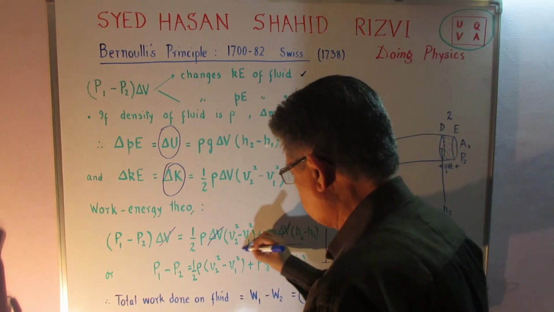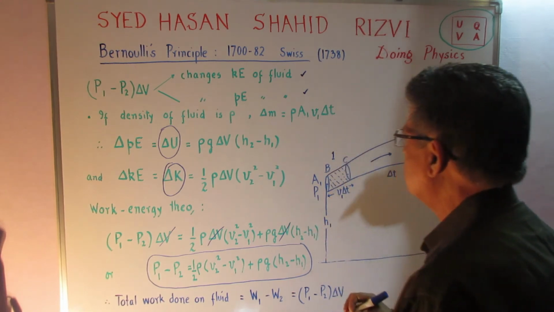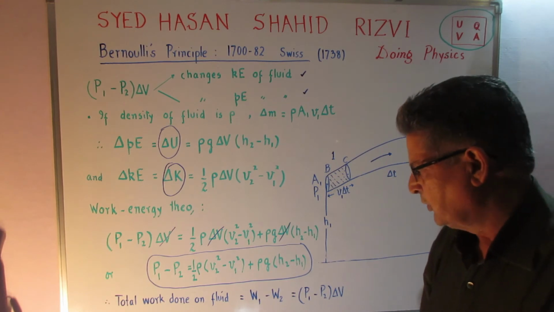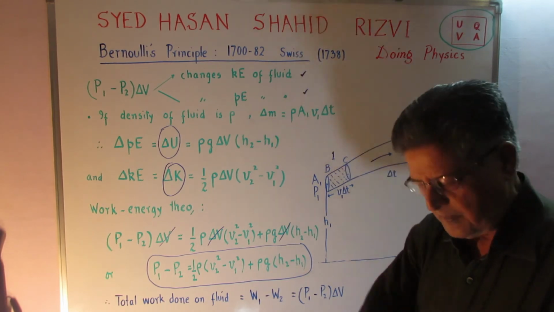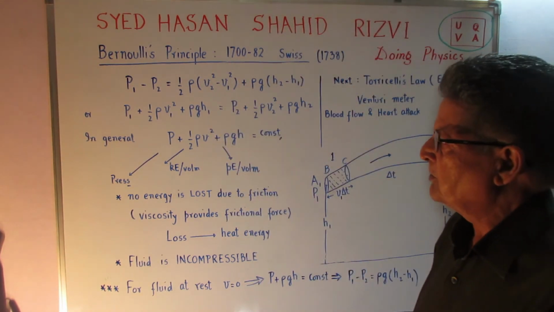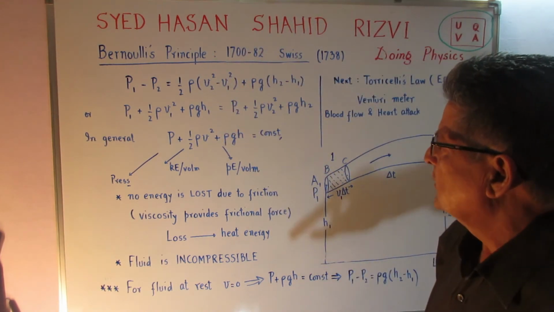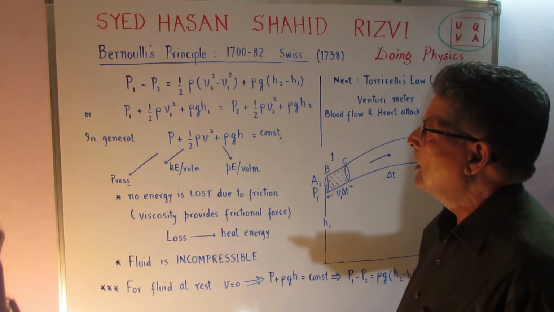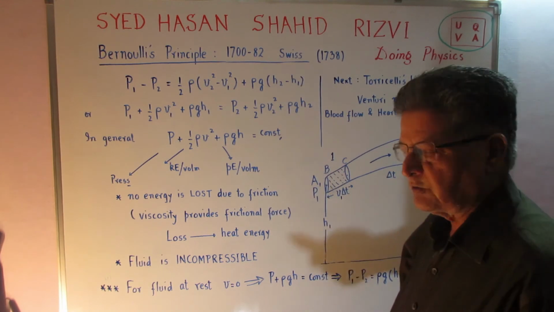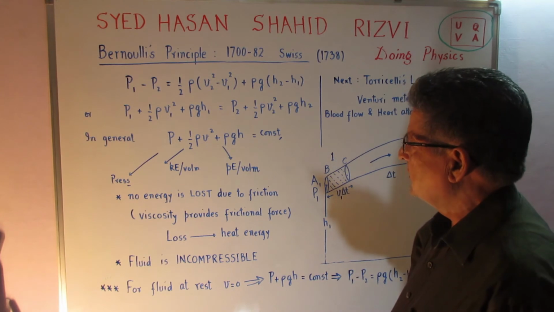So this is the equation which we get in the Bernoulli's principle, and this we are going to write otherwise to show you the beauty of the Bernoulli's principle. We can take up that equation: P1 minus P2 is equal to half rho (v2 square minus v1 square), which is delta kinetic energy per unit volume, and rho g (h2 minus h1), which is the delta potential energy per unit volume.